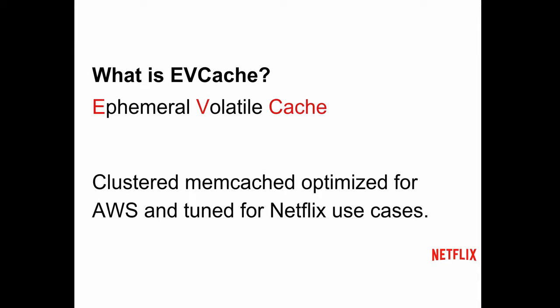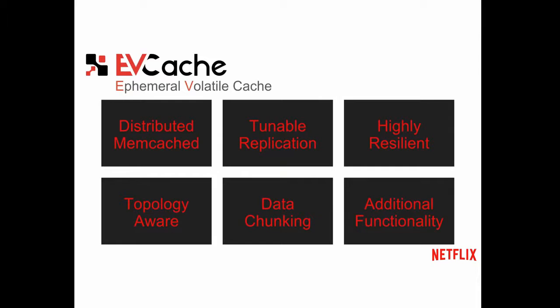What is it? It's ephemeral volatile cache. So it's our Netflix online cloud-based services caching tier. It's clustered memcached. We run on AWS, so it's tuned for AWS and specifically Netflix use cases on AWS. It's distributed, sharded, replicated, all the buzzwords. It has tunable replication both inside one region and across the entire globe, where we operate out of 3 regions. It's highly resilient to failure.